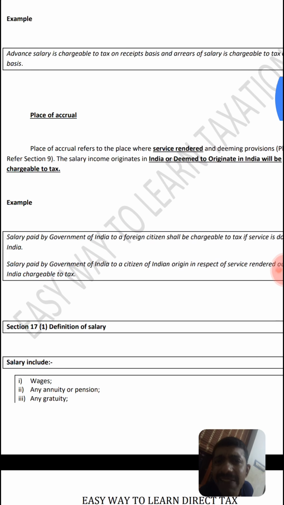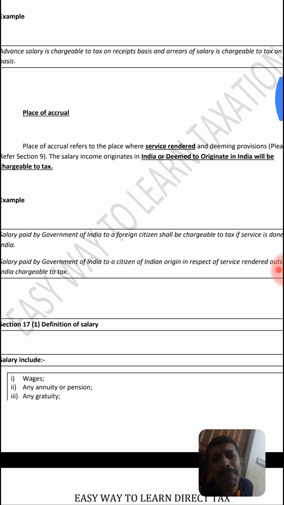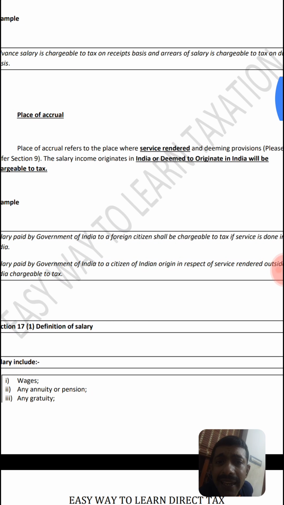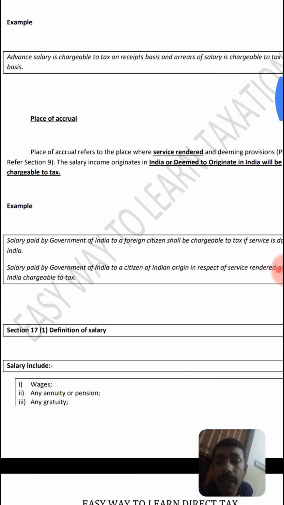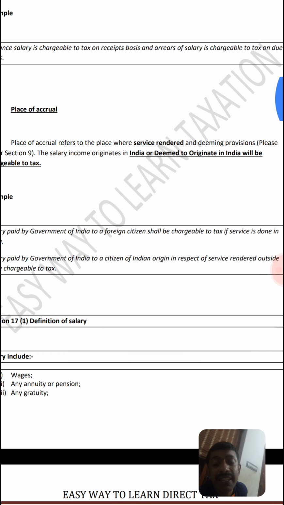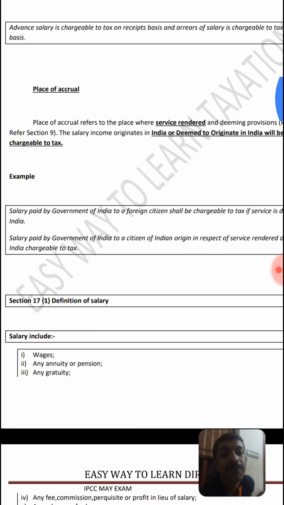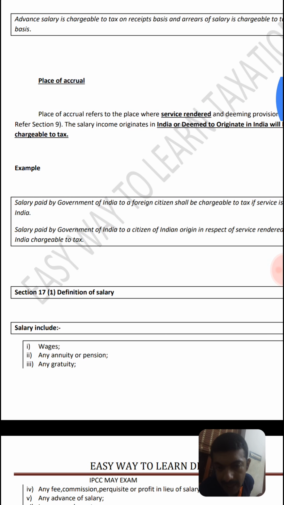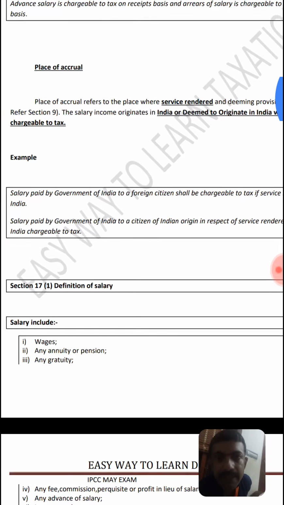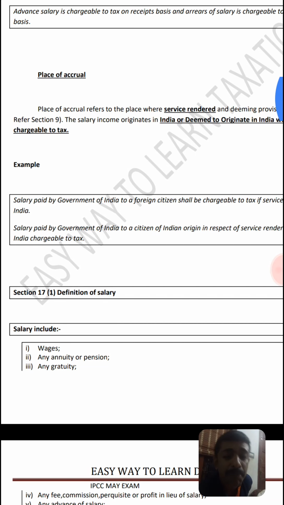Next is the place of accrual. We are living in India, so salary should be received in India. Service should be rendered in India or deemed to be rendered in India. What is this deeming provision? I will give you one example: Team India has a bowling coach from Pakistan. Team India does not always play in India.